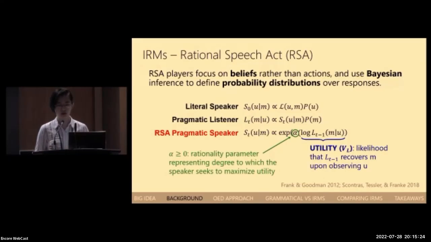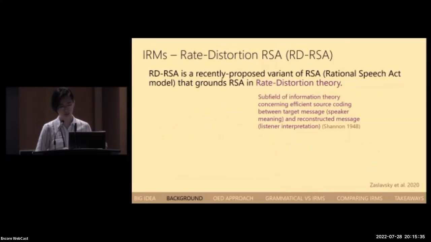And another important element of RSA is this free parameter alpha, which is a rationality parameter that represents the degree to which the speaker seeks to maximize this utility. Now, a recently proposed variant of RSA, RDRSA, grounds RSA in rate distortion theory, which is a subfield of information theory concerning efficient source coding between a target message, for example, a speaker's meaning, and a reconstructed message such as the listener's interpretation. With RDRSA, we try to derive optimal behavior from this independent information theoretic perspective.